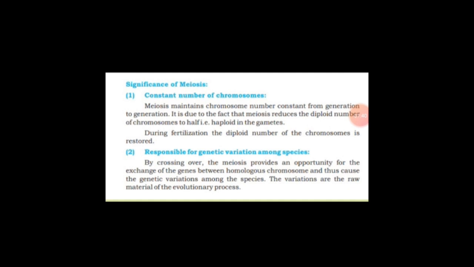Secondly, genetic variation among species. By crossing over, meiosis provides an opportunity for the exchange of genes between homologous chromosomes and thus causes genetic variations among the species. The variations are the raw material of the evolutionary process.